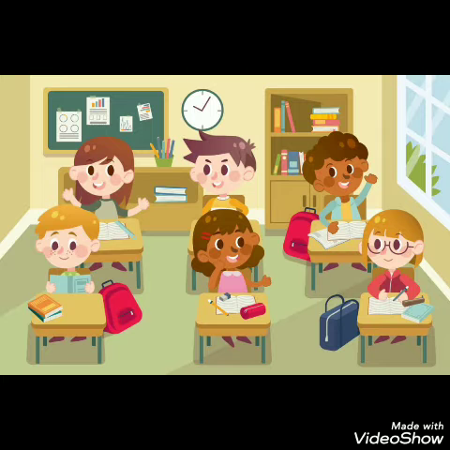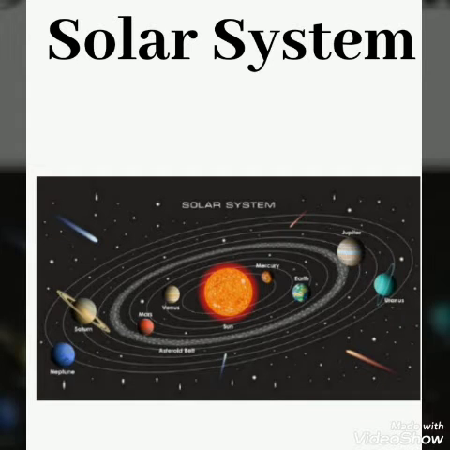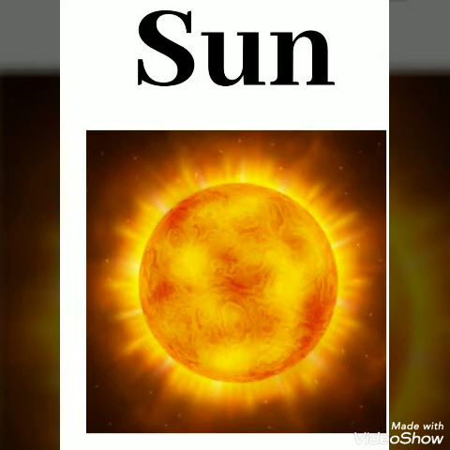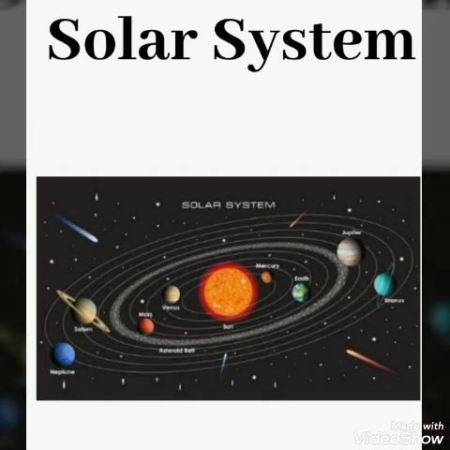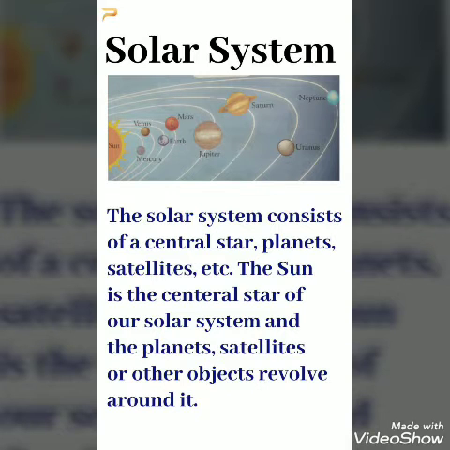Before we start today's topic, let us have a small discussion about the solar system and the sun. Solar system. The solar system consists of a central star, planets, satellites, etc. The sun is the central star of our solar system, and the planets, satellites, or other objects revolve around it.